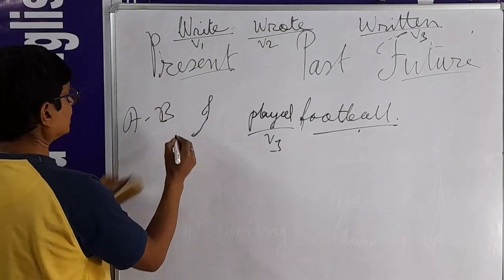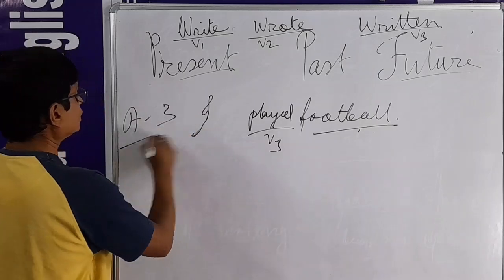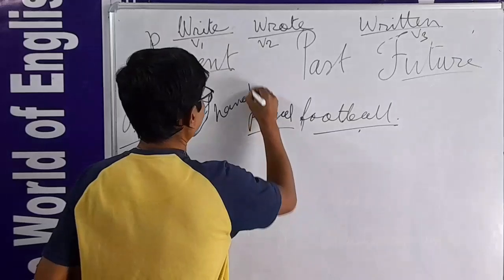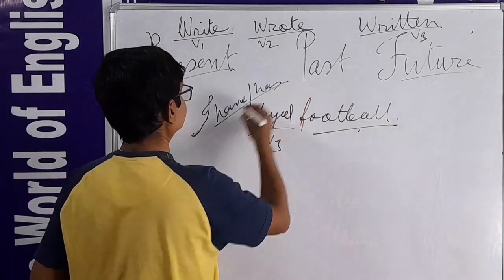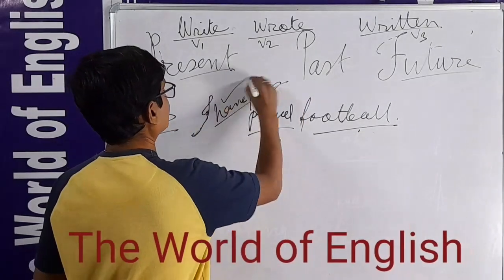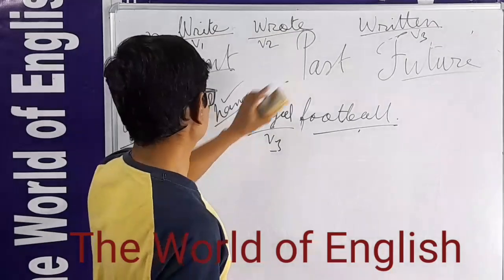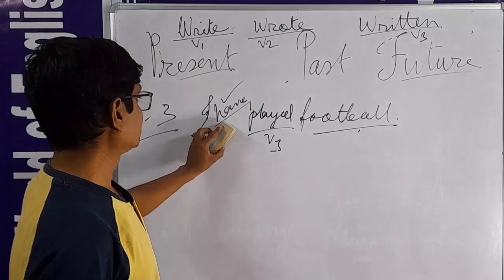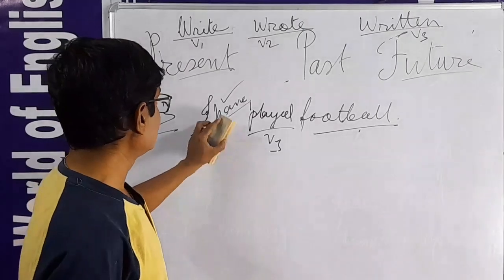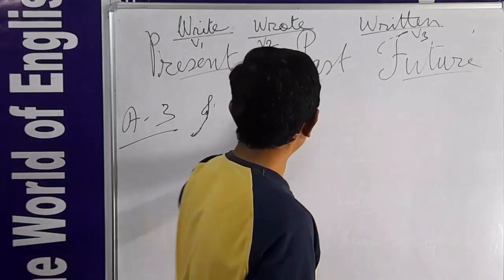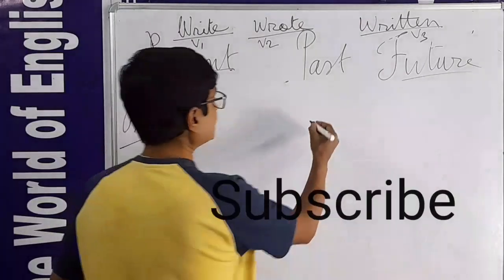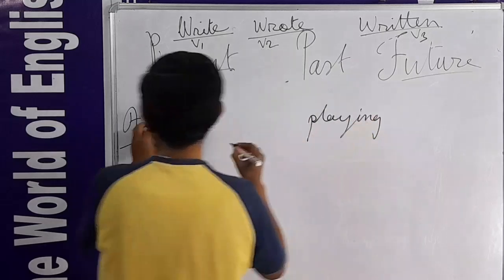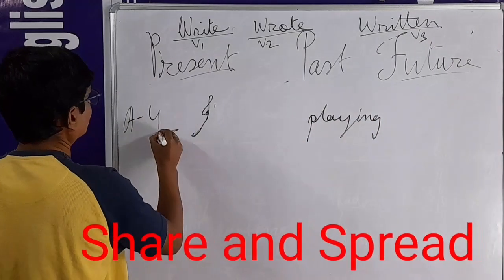Here, A3 means we know present perfect tense. Here have, has. So after I, we take have, not has. So I have played football. Simply perfect tense. Perfect continuous, A4.